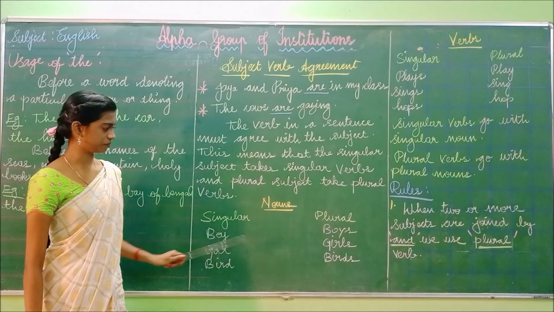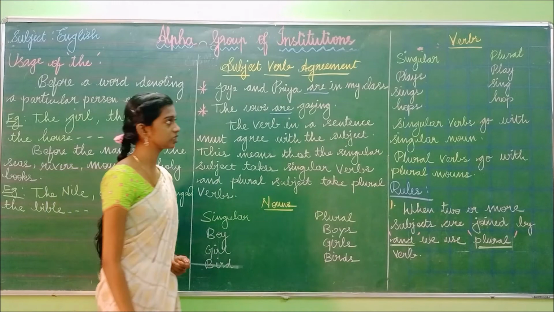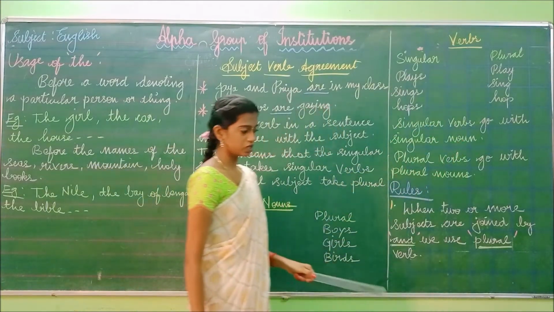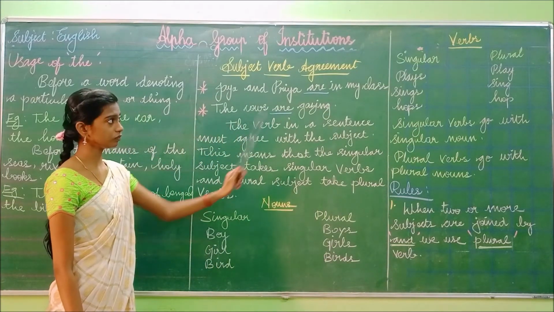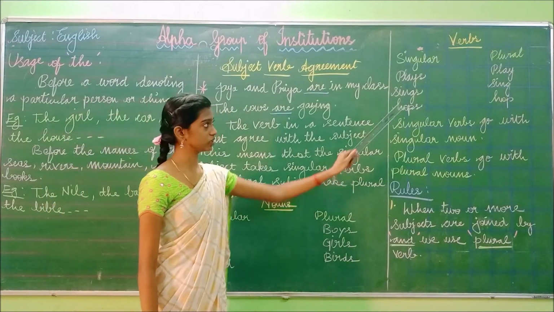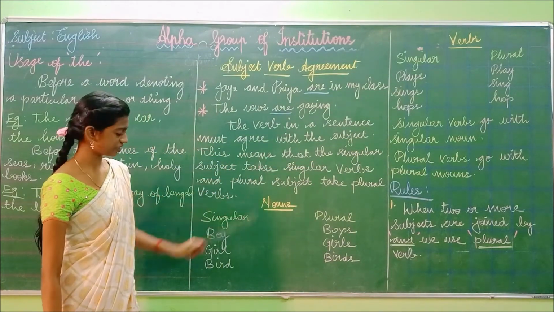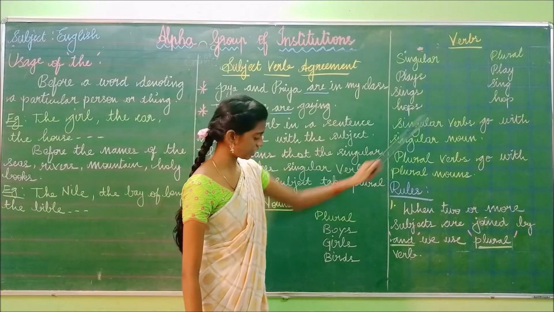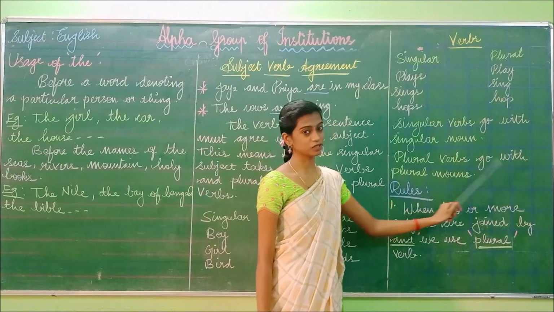So nouns and verbs. Singular, plural: boy, boys, girl, girls, bird, birds. In verbs also: plays, sings, hops, play, sing, hop. So what you have to do? For the singular subject, you have to use the singular verb, and for the plural subject, you have to use the plural verb. Boy plays, girl sings, bird hops. Likewise, boys play, girls sing, birds hop. Singular verbs go with singular nouns and plural verbs go with plural nouns.